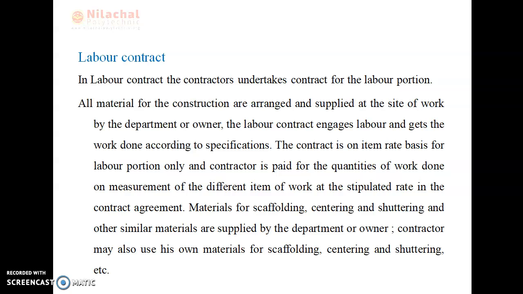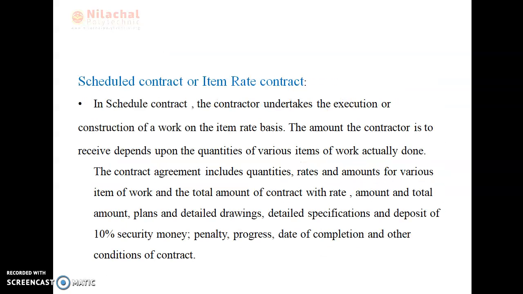Okay, these are the labor contracts. Next we go to the scheduled contract or item rate contract. In the item rate contract, the contractor undertakes the execution or construction of work on an item rate basis. The amount the contractor is to receive depends upon the quantity of various items of work actually done.